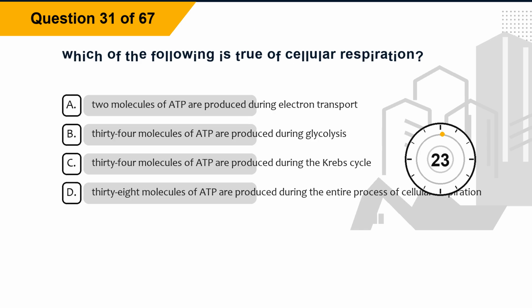Question 31. Which of the following is true of cellular respiration? Option A, 2 molecules of ADP are produced during electron transport. Option B, 34 molecules of ADP are produced during glycolysis. Option C, 34 molecules of ADP are produced during the Krebs cycle. Option D, 38 molecules of ATP are produced during the entire process of cellular respiration.